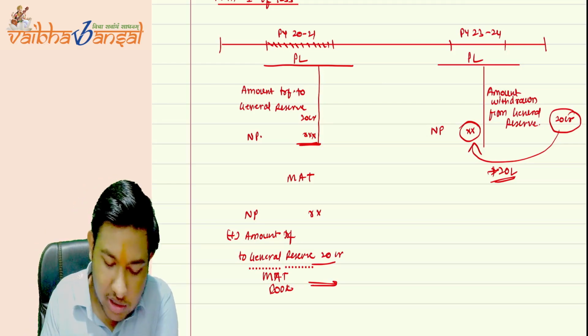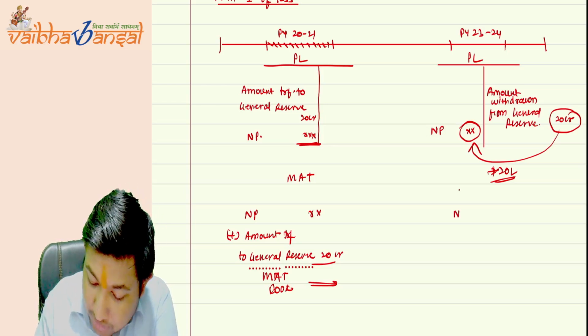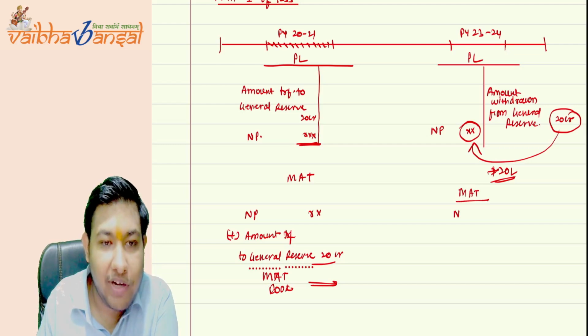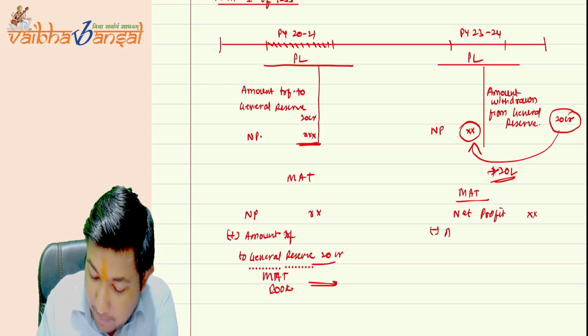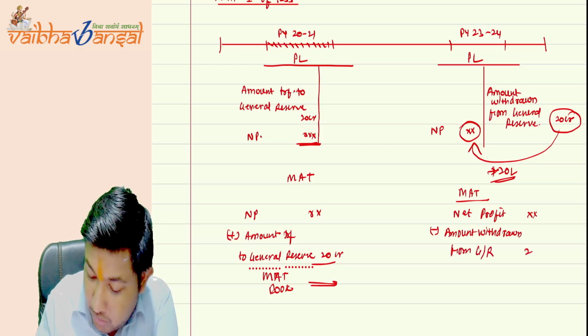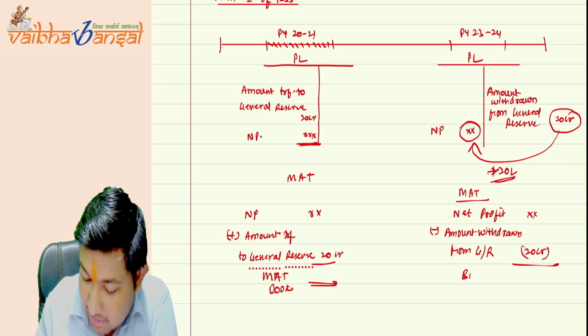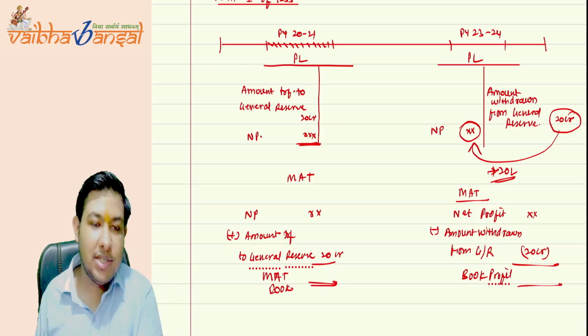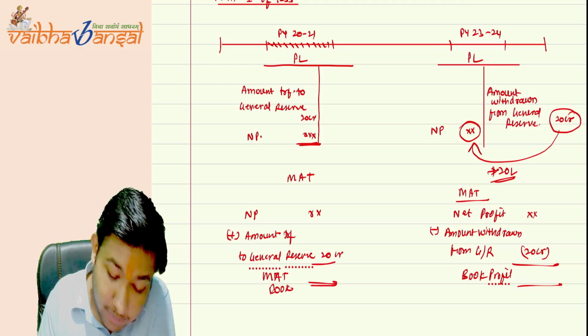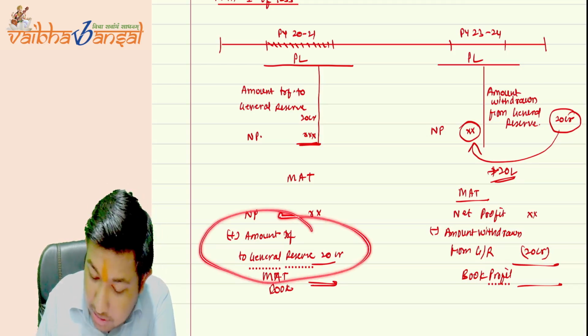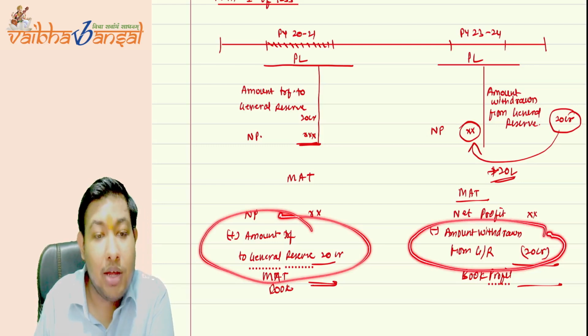So now the government said, when you compute the book profit as per MAT, take the net profit and reduce the amount withdrawn from general reserve, 20 CR, that we need to reduce. Then it comes to the book profit based on the MAT, on which 15% plus surcharge plus health and education cess shall be paid. So this is the dual entry. Once the government has taken the tax here, now the government is reducing the same amount here.